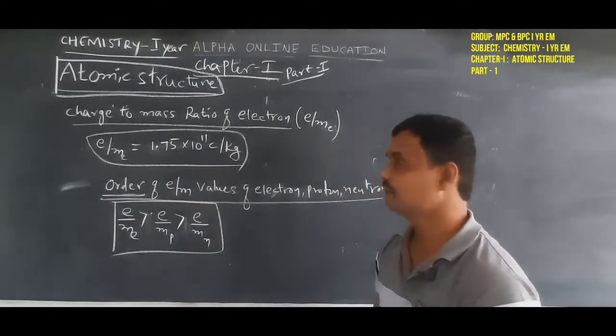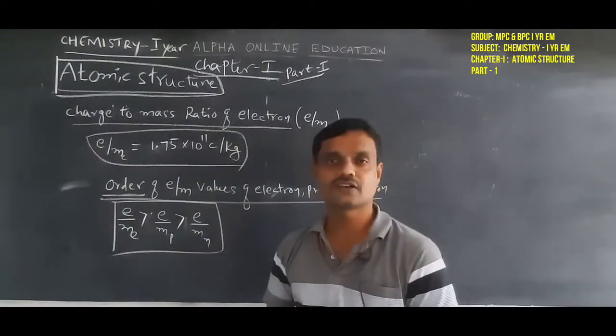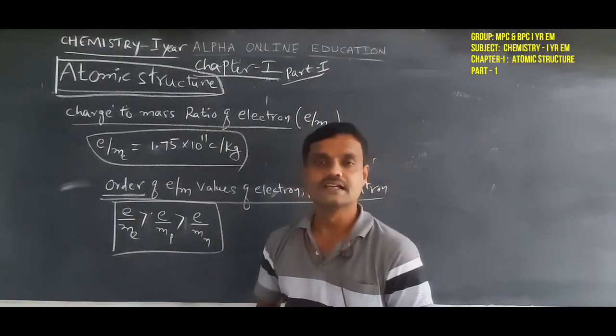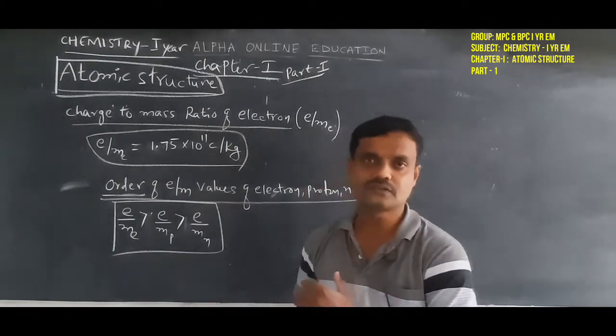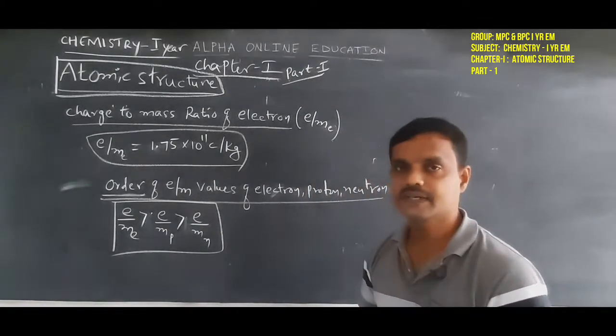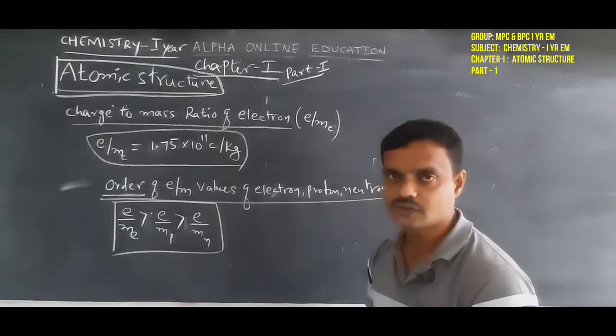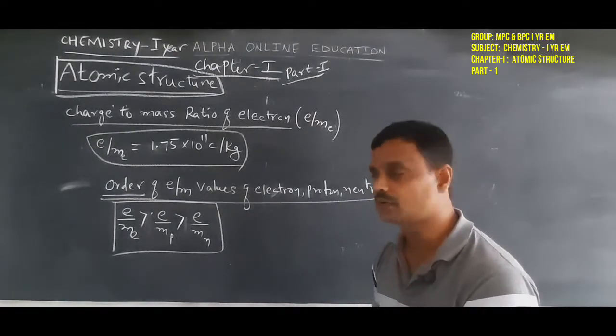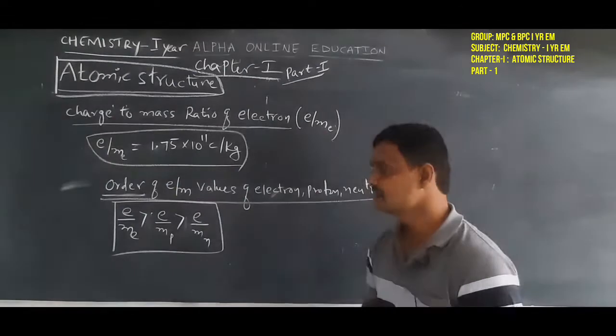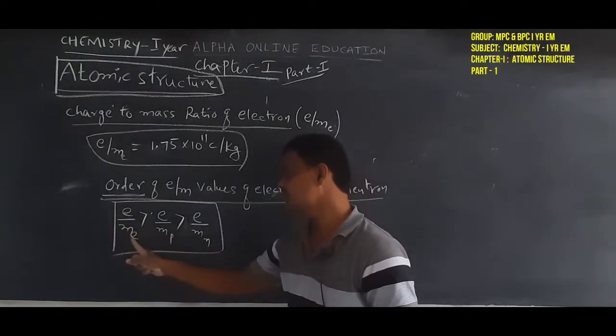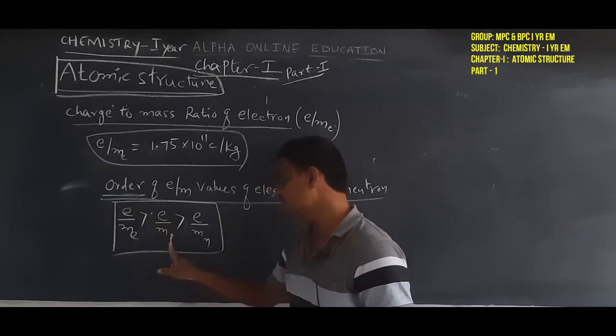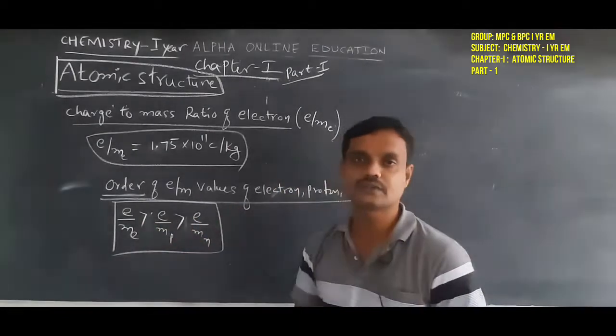Here we compare the charge to mass ratio of the proton and of the neutron. When we compare the charge to mass ratio values of the electron, proton and neutron, the order is: charge to mass ratio of the electron is greater than that of the proton, which is greater than that of the neutron.